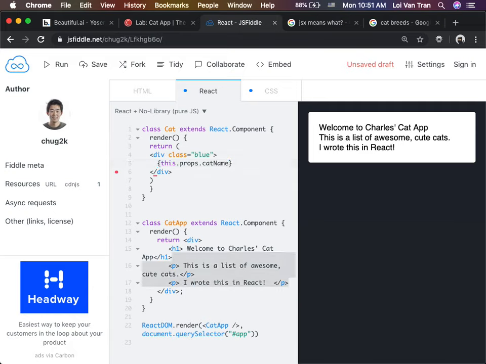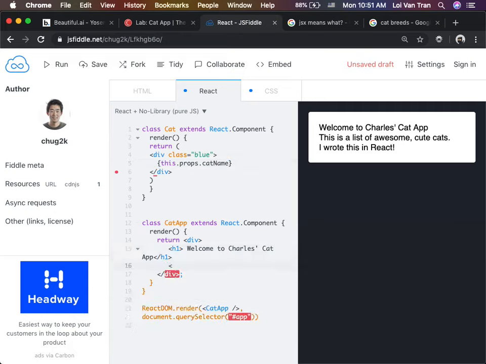So inside of our cat app, all we gotta do is render our component. We just gotta render it kind of like the way we do HTML. If a component does not have children, you can use two syntaxes. This is one, and this is one. They both will work. So now what is the last step that we need to do? Render.